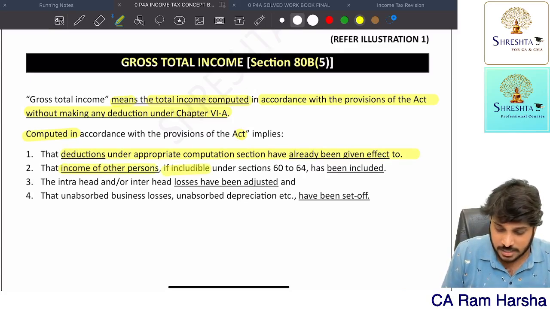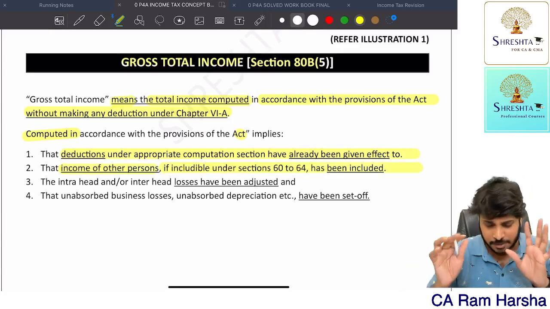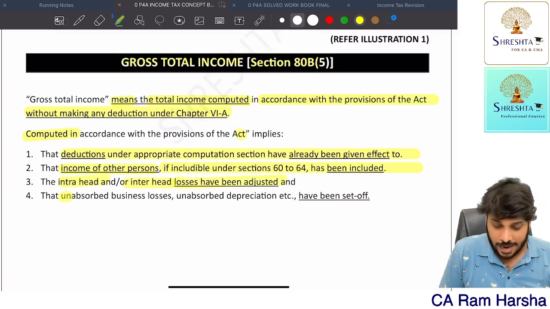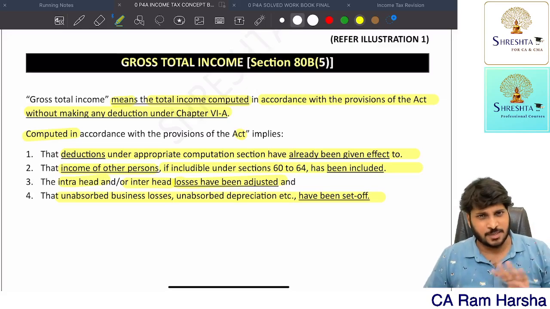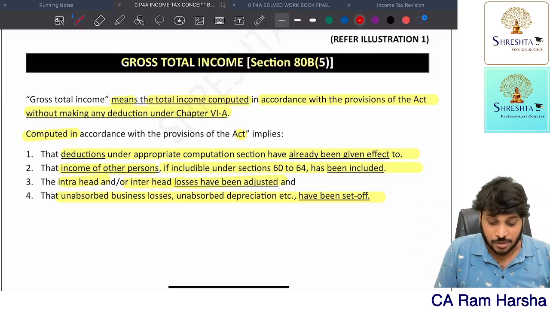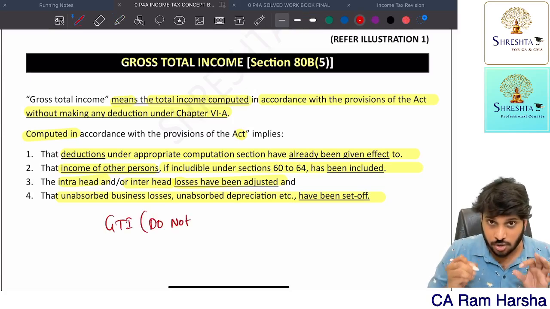Income of other persons, if includable, that is clubbing, is clubbed. Intra-head and inter-head losses have been adjusted. Unabsorbed business losses and depreciation, everything has been set off. Still, if you are left with some income, that is called gross total income.